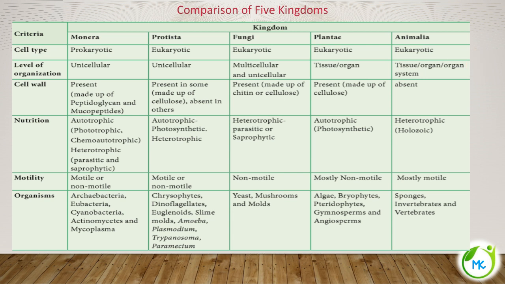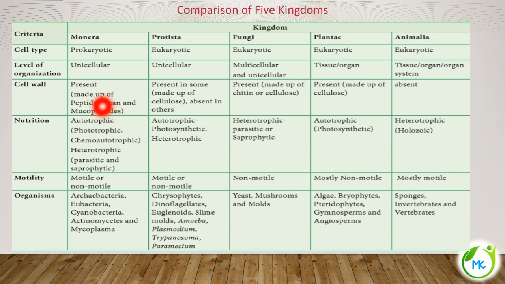Coming to the next criterion for this classification, cell wall. Monera includes the prokaryotic organisms, so you have bacteria under Monera. The cell wall here is made up of peptidoglycan and mucopeptide.